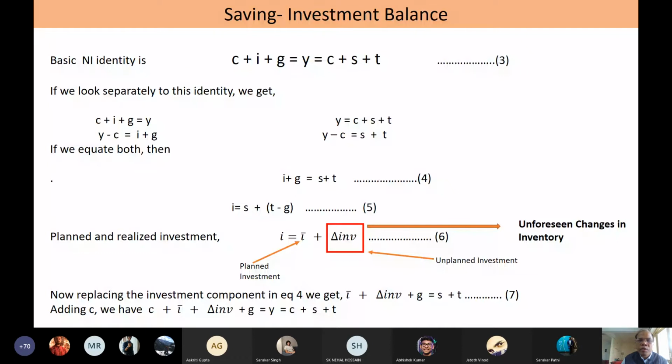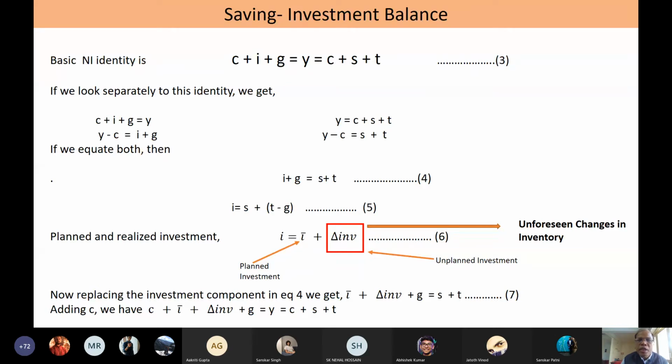Or we can also write further as I to be equal to, what is I? Total investment of an economy has to be equal to total saving. Now the saving has two components. One is private saving, the other one is public saving or the government saving. So how to find out the government saving?